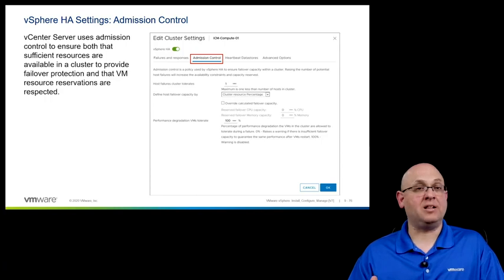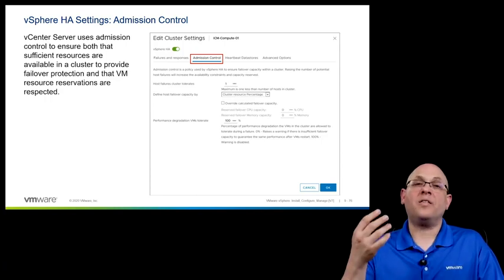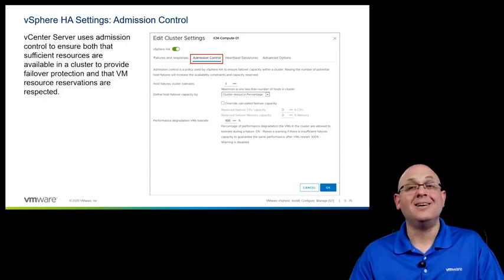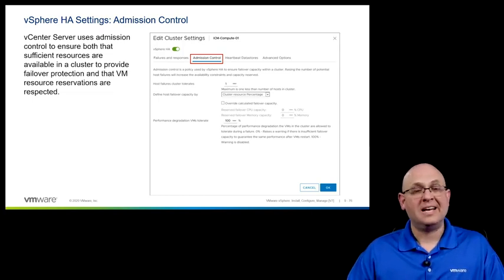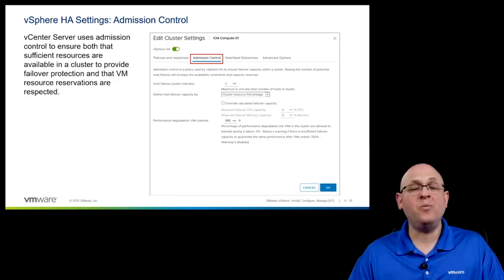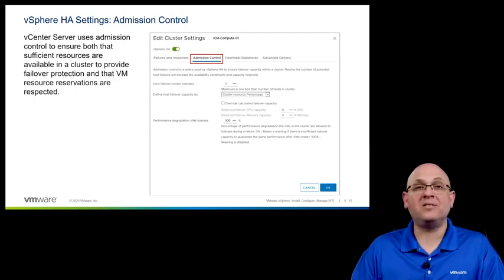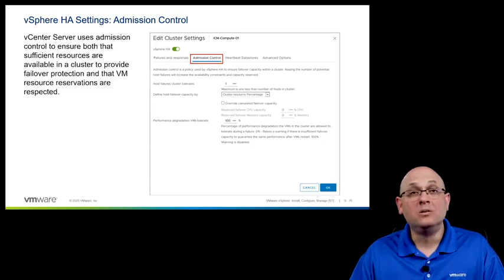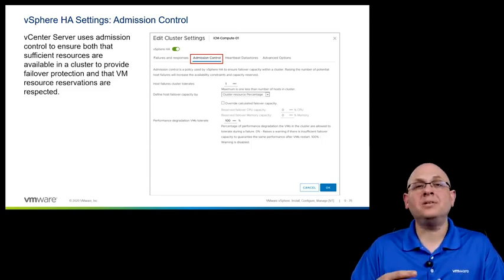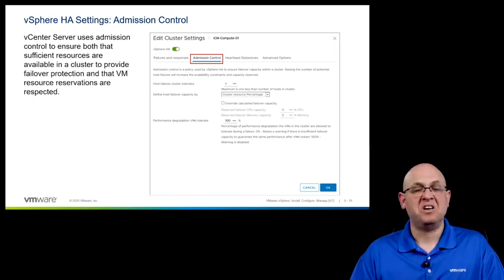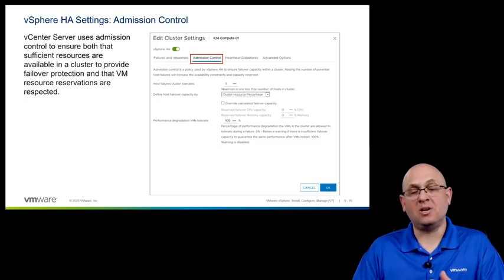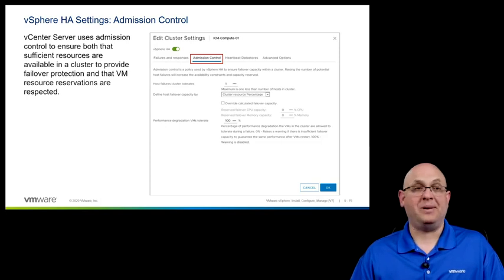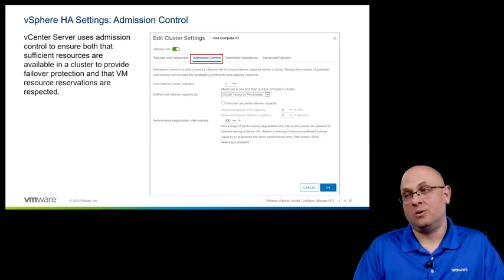Now, in an HA cluster, or in any environment where there's a host failure, all of a sudden you don't have as many resources as you had before. So can we restart that VM with a 64 gig memory reservation? I don't know. Well, we can set up some rules that say I'm going to anticipate a certain number of hosts in my cluster that might fail at the same time. Maybe one host will fail. Maybe two hosts will fail.